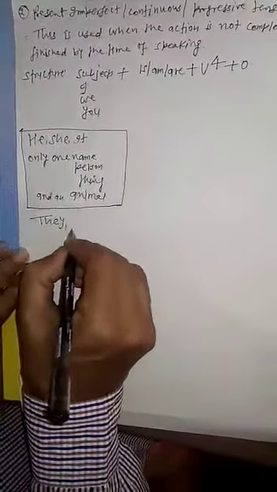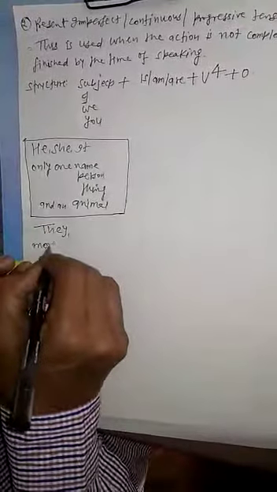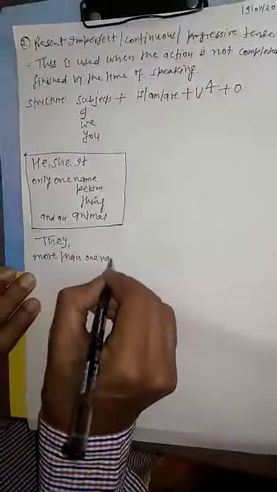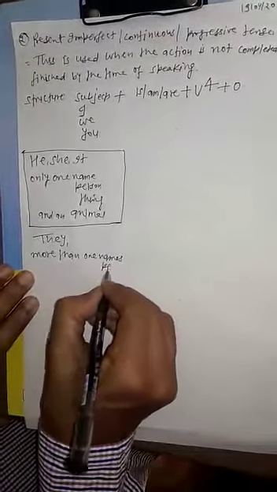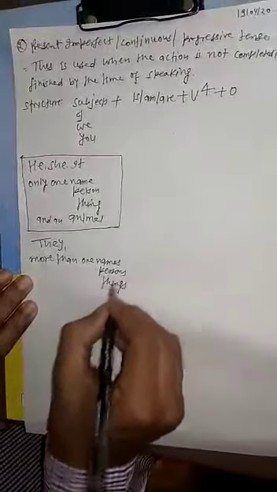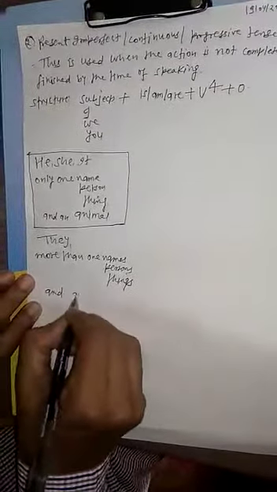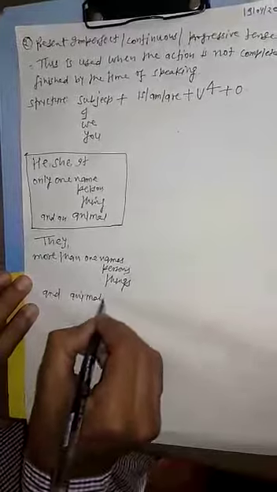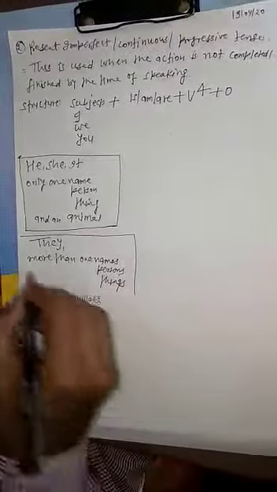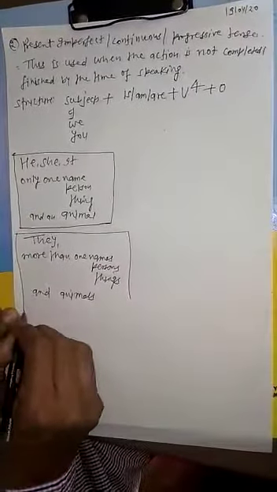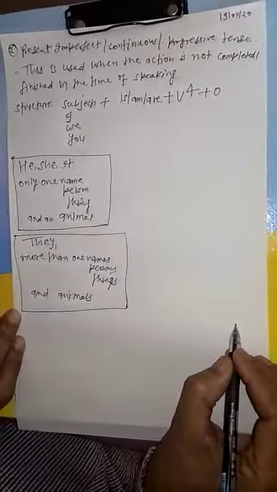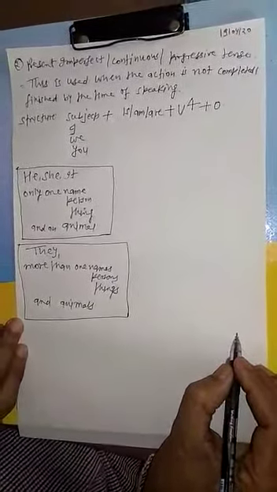They, more than one, names, persons, things, and animals are the examples of third person plural number subjects.